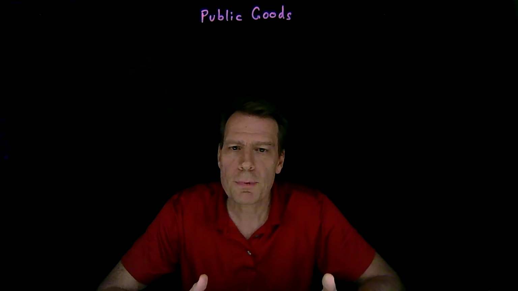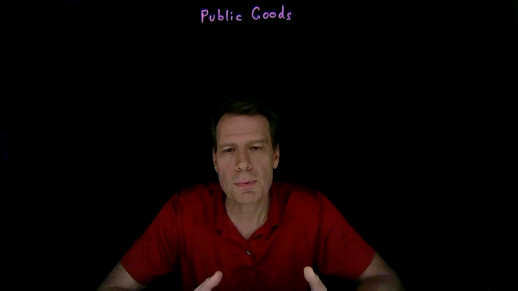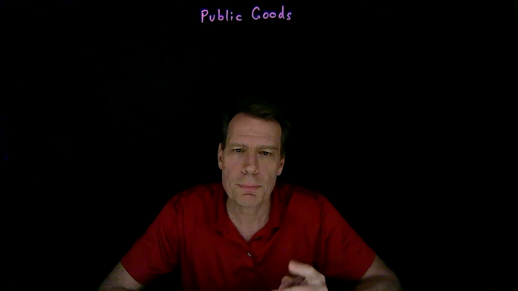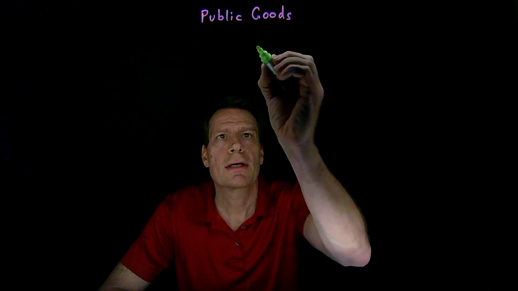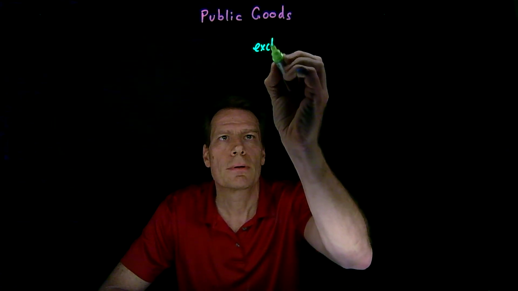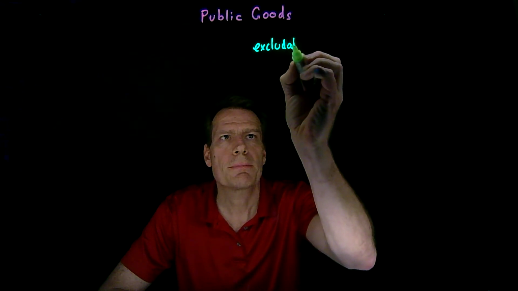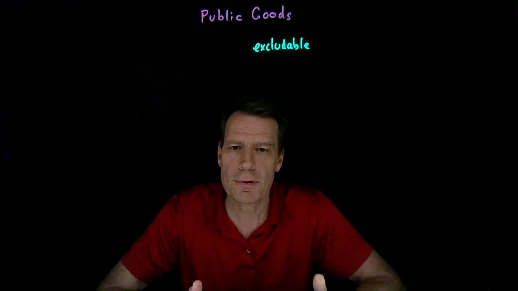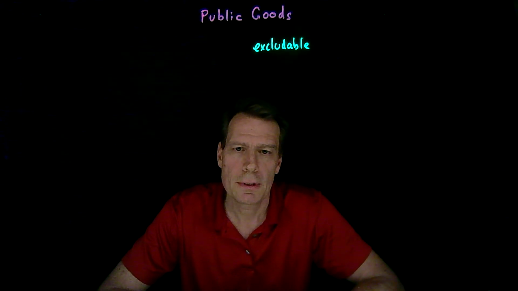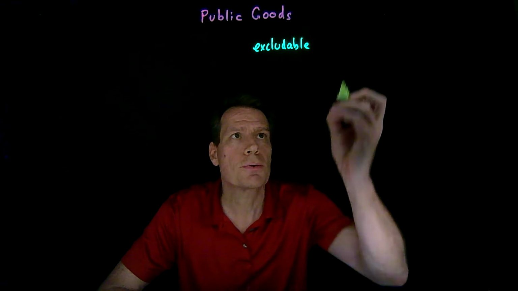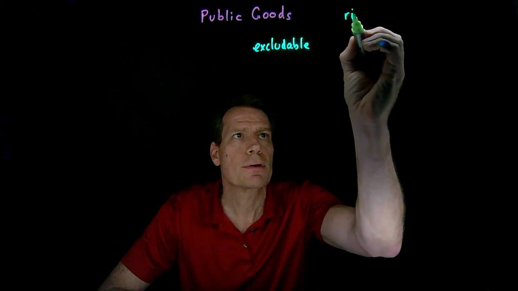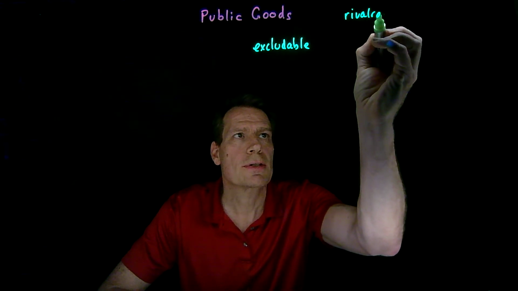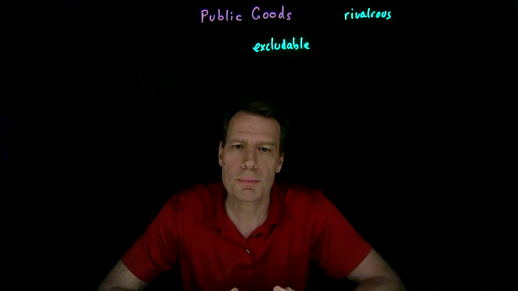For most of this course, we've implicitly assumed that the goods we are dealing with satisfy two properties. The first is that they're excludable, which simply means that the firms that produce them can exclude people who don't pay for them from consuming those goods. And we've usually assumed that goods are rivalrous. That is to say, if I consume the good, you can't consume the same good.